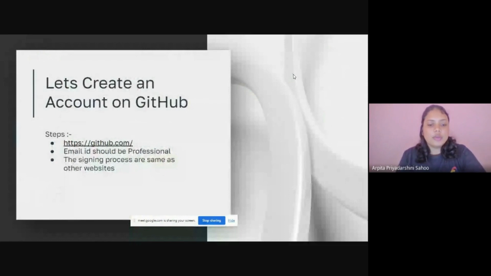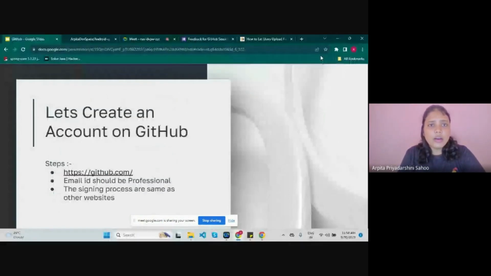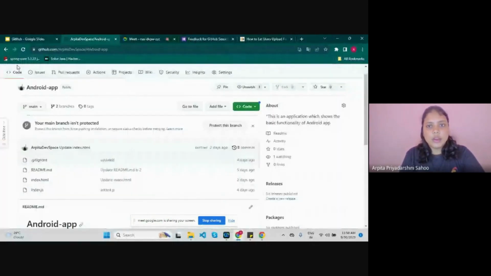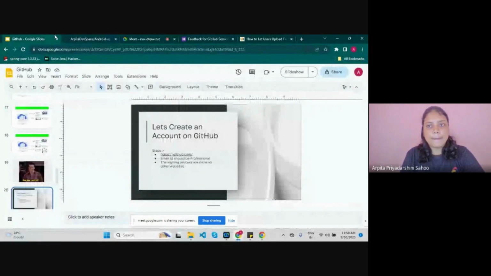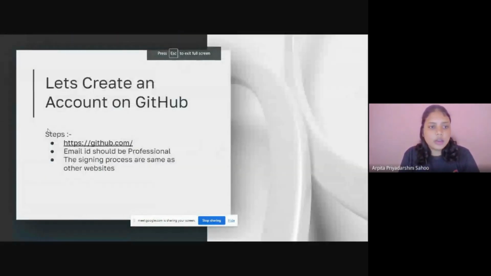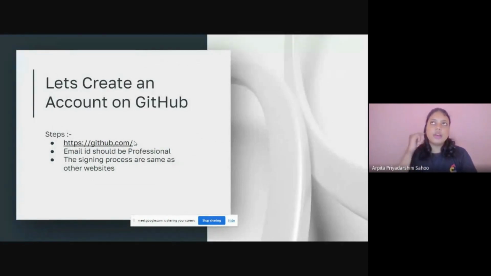So before getting late, we are going to add a GitHub repository. So please everyone, notice here, it is the link for GitHub. You can search for github.com. You can find it easily. And for creating an account, we need a Gmail ID, and that should be professional, right?